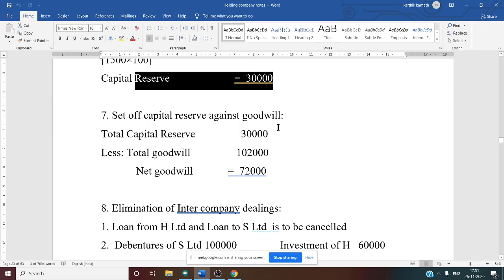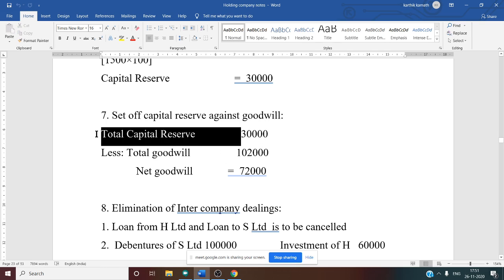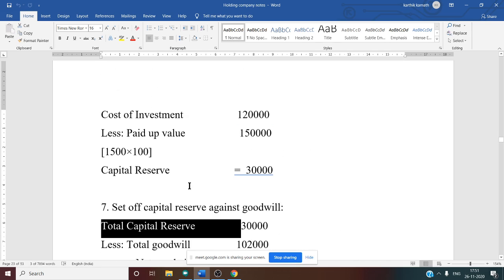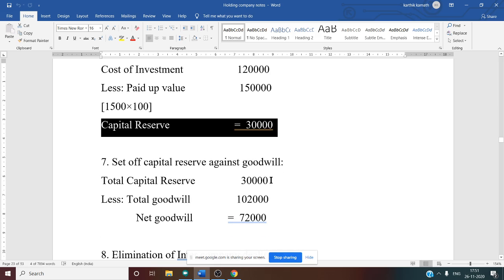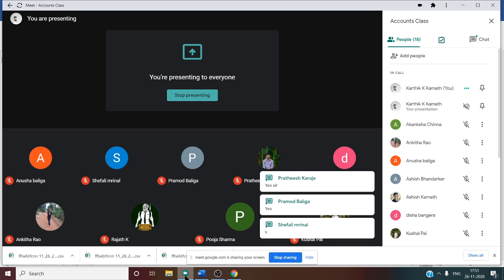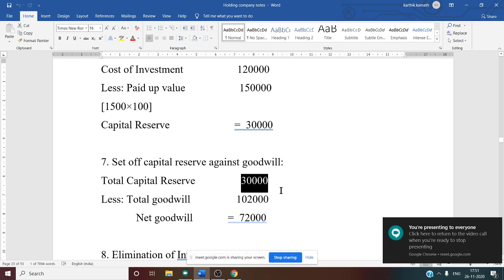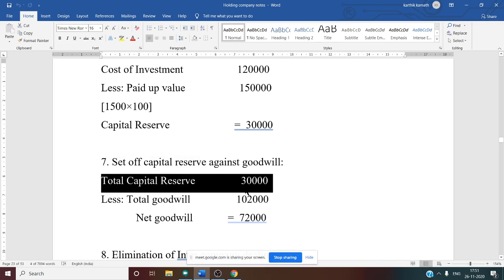Then working note number 7, set off of capital reserve against goodwill. So how to set off this? First we want the total capital reserve. We got the total capital reserve in the previous working note itself. Because in the majority interest there is no capital reserve, or else we have to see majority interest also. But in this question there is no capital reserve, so directly from the previous working note, that is cost of control, total capital reserve is 30,000.